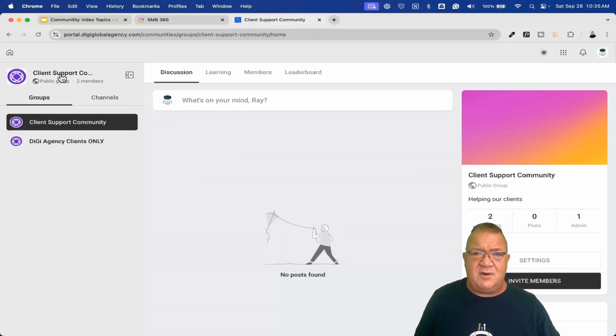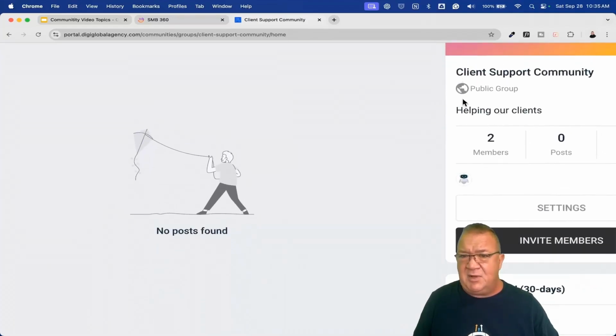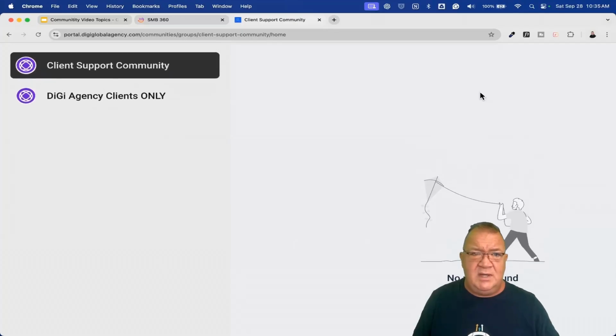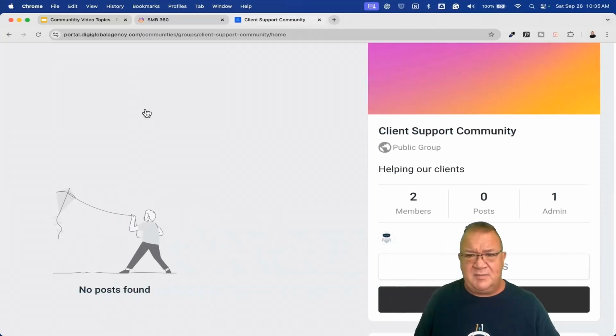Right now, as far as groups go, if you click on groups, you see these particular groups. If I click on Client Support Group, notice over to the right I get just a basic view. You will see the name of the group and that it's a public group. You can have private groups as well, so public and private groups are available. With public groups, anybody can join. Private groups require an invite or assignment in order for people to be invited to that particular group. Just to let you know, this Digi Agency Clients Only group is a private group, and I'm going to show you about that a little bit later.